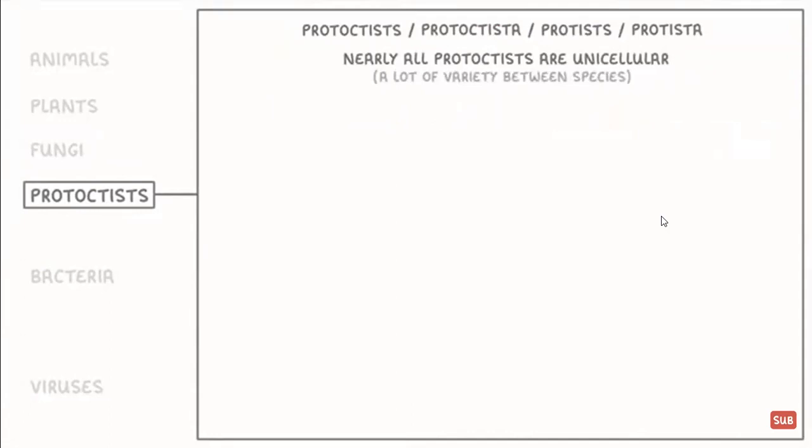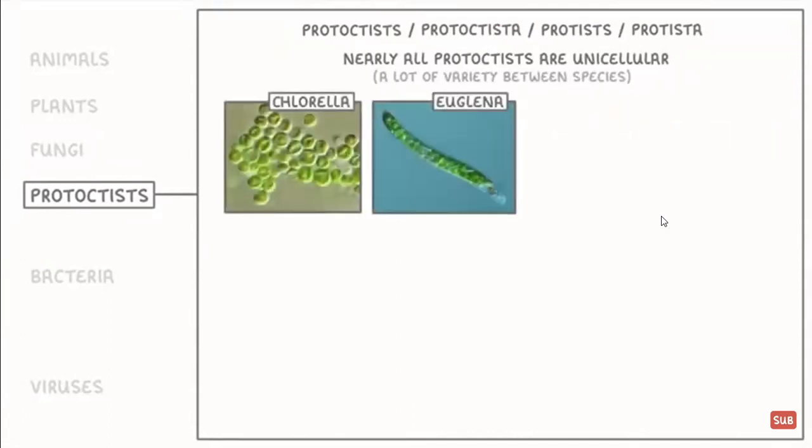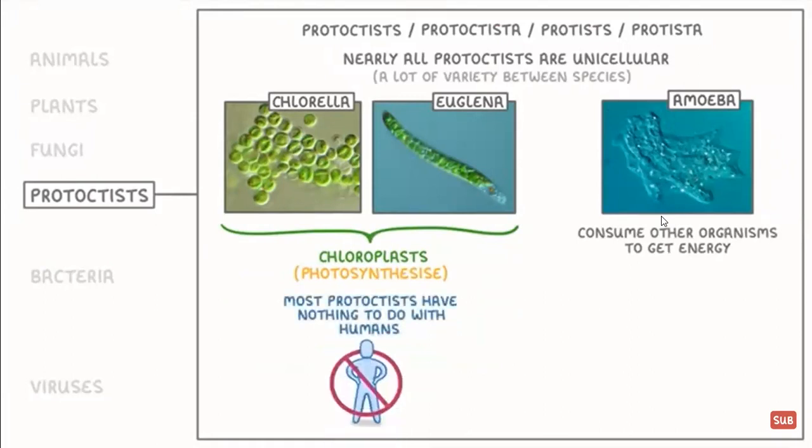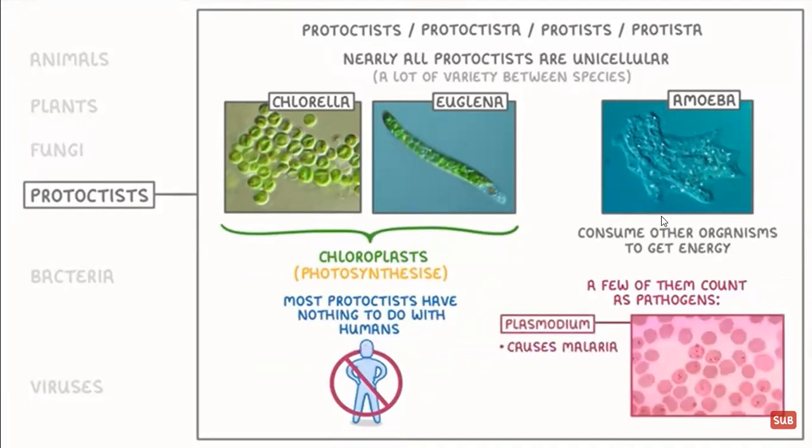For example, some species, like chlorella or euglena, are a bit like plant cells, in that they have chloroplasts which allow them to photosynthesize. Whereas other species, like amoeba, are more like animal cells, and have to consume other organisms to get their energy. A last point to mention is that most protists have nothing to do with humans, but a few of them do count as pathogens and can cause disease. For example, the species Plasmodium is a thing that causes malaria.